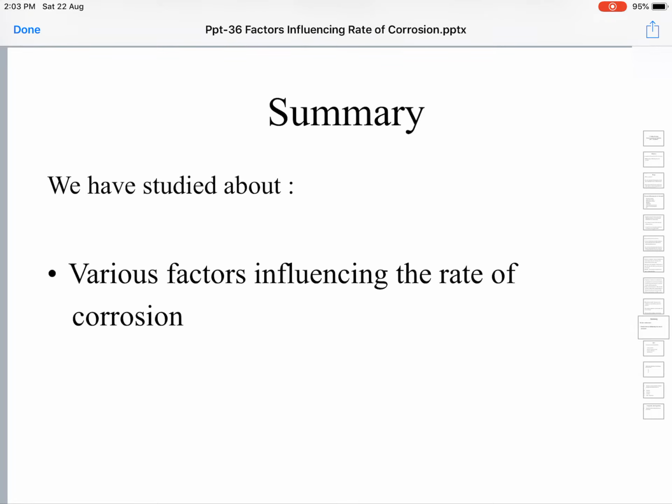It depends upon the nature of the metal and its corrosion products. In the case of iron, the formation of rust will further enhance the rate of rusting. That is the nature of iron.